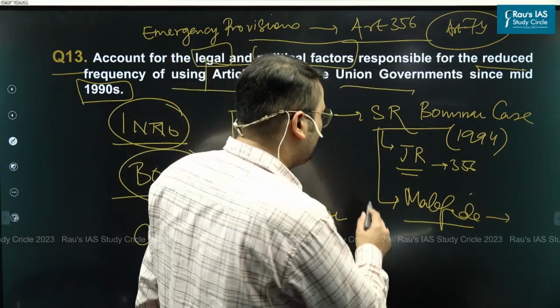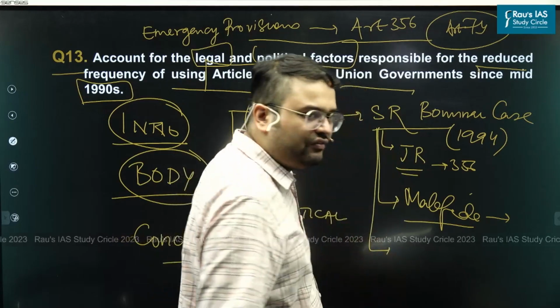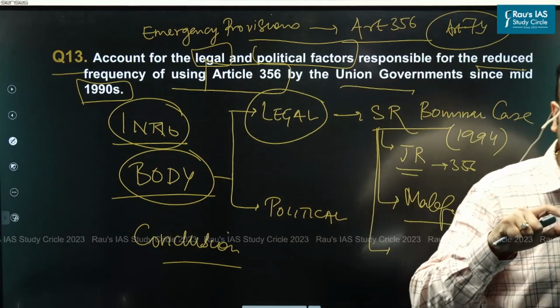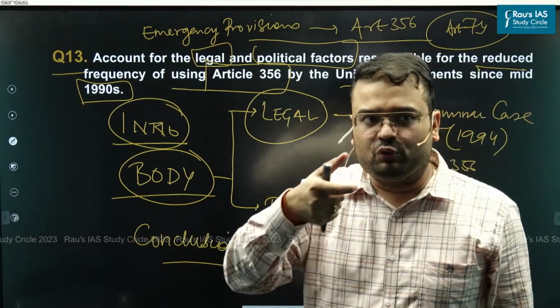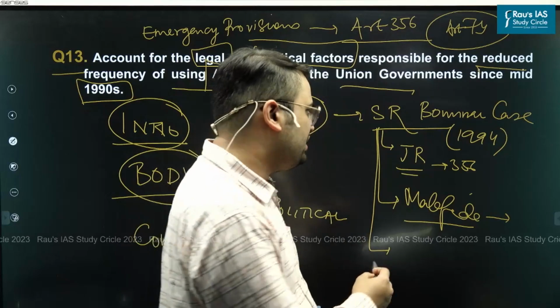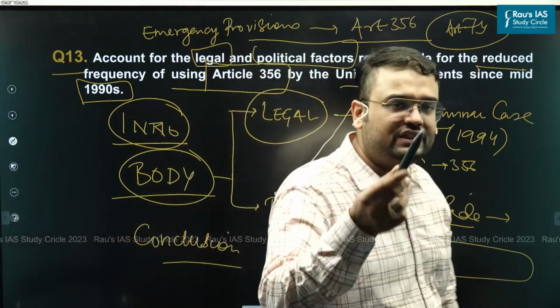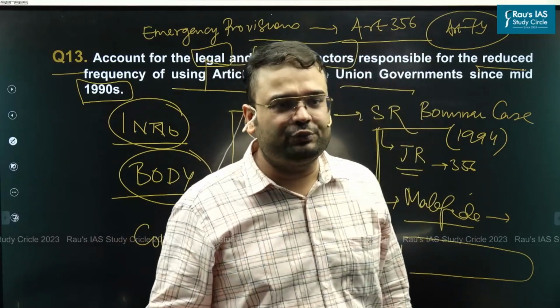The Supreme Court also put the limitation that if you want to dissolve a legislative assembly, it can be done only when the matter has been ratified by both houses of Parliament. Again, a limitation that has been put in place. In this respect, we can also quote examples of what happened after this judgment.